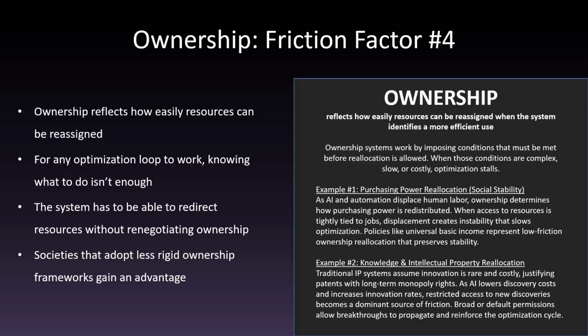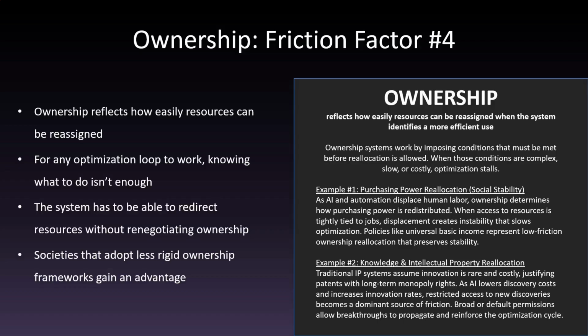Ownership, friction factor number 4. The fourth friction factor is ownership. Ownership reflects how easily resources can be reassigned when the system identifies a more efficient use. Those resources include land, factories, equipment, capital, and knowledge like patents or formulas. For any optimization loop to work, knowing what to do isn't enough. The system has to be able to redirect resources without renegotiating ownership every time.